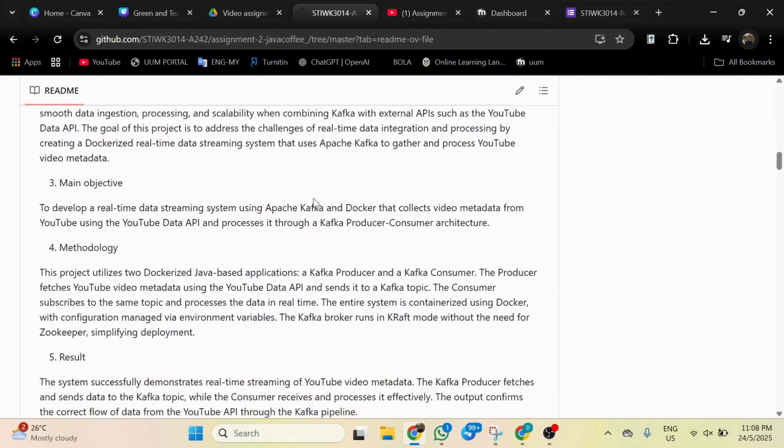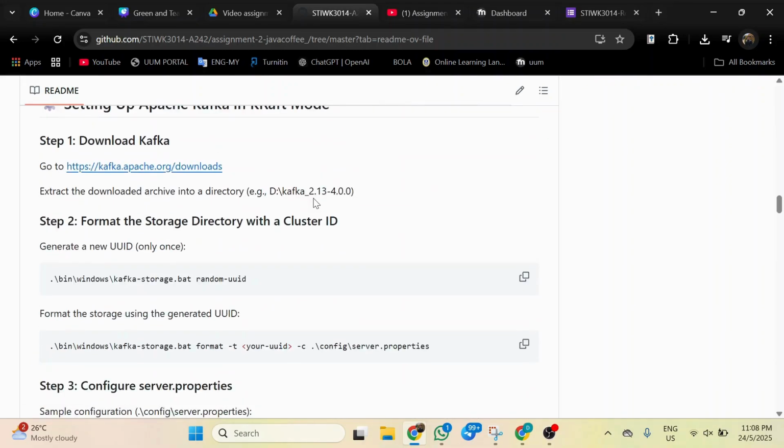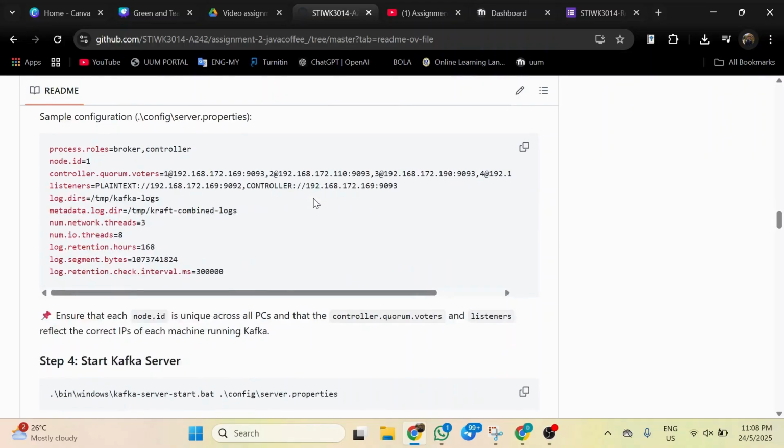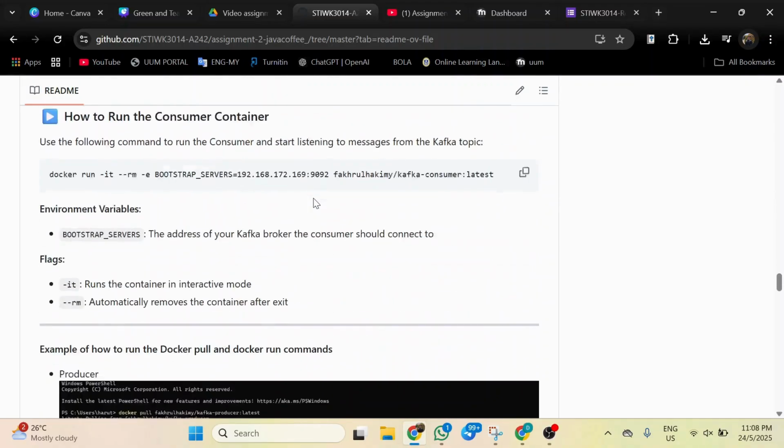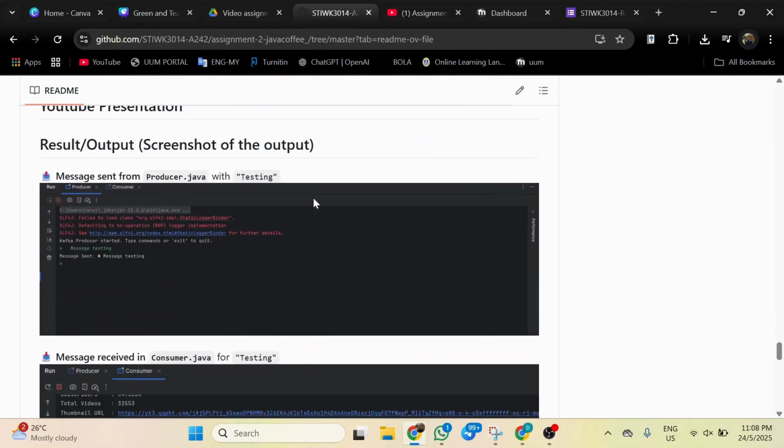Now I will show the results from my real-time messaging system using Apache Kafka in KRaft mode with the YouTube Data API. As you can see, the first screenshot is the producer sending a message. This is the Kafka producer. It is running and ready to send messages. I typed the message "testing", and it was sent to the Kafka topic. The red text is just a warning about logging and does not affect how the system works.